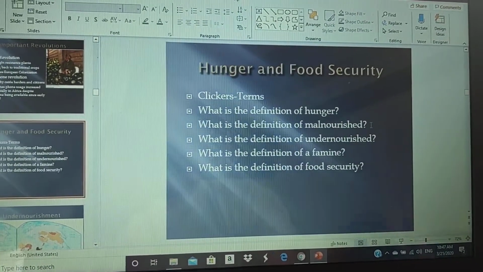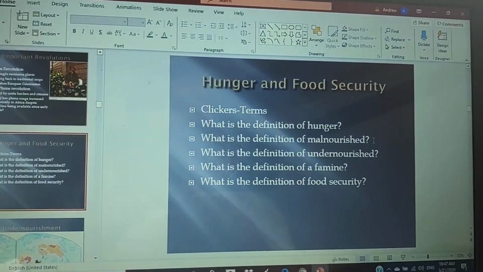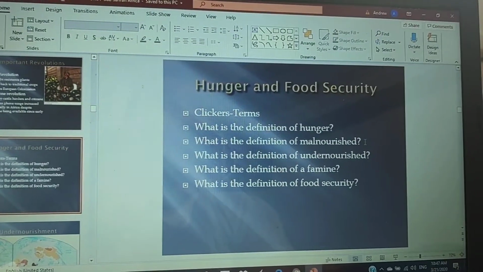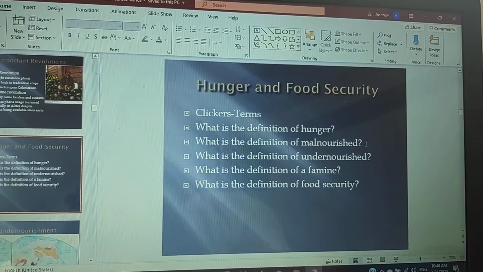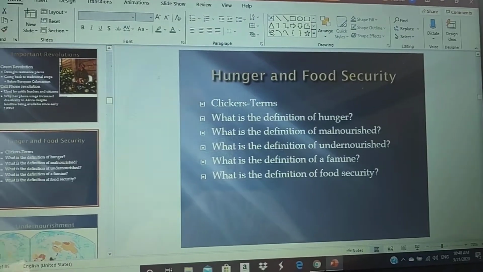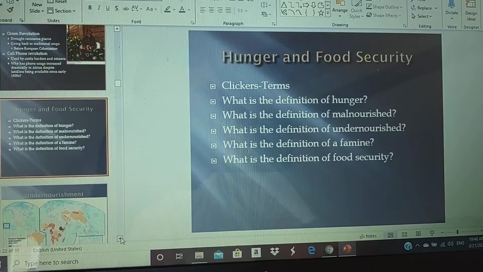And then hunger is a result of being undernourished, where you can't function at all. So again, it often leads to problems with brain activity and surviving.